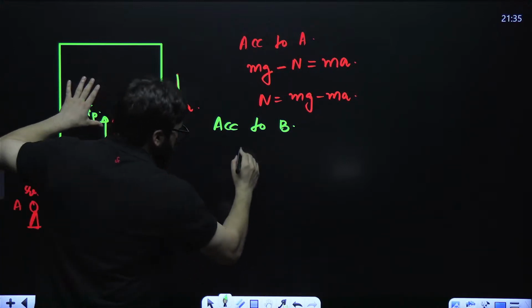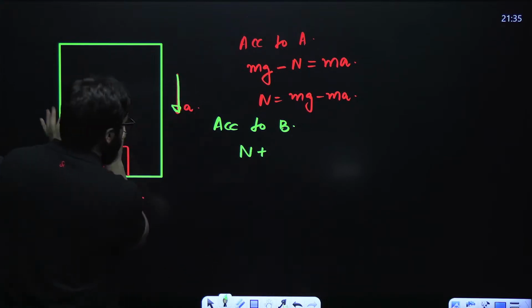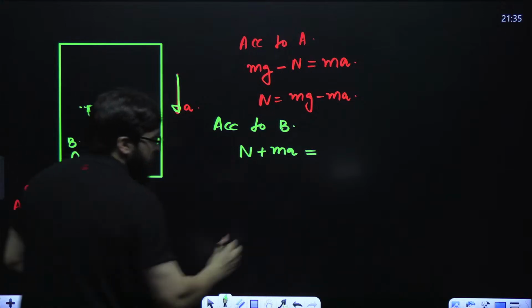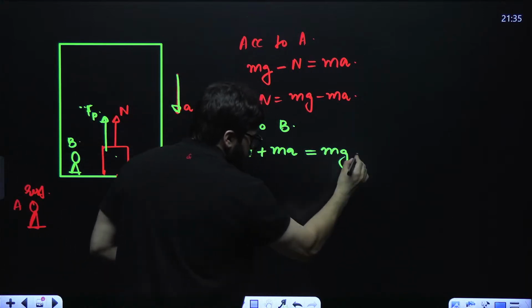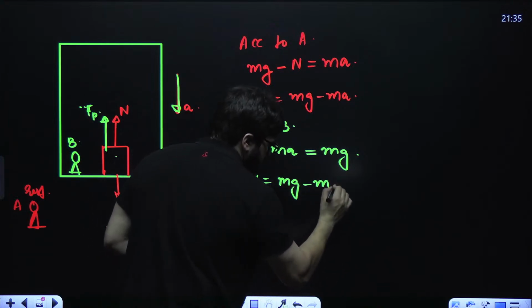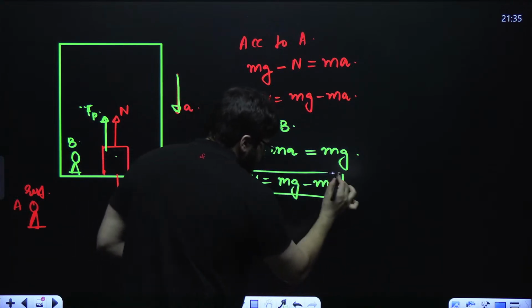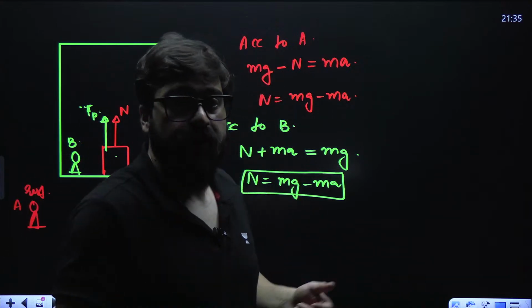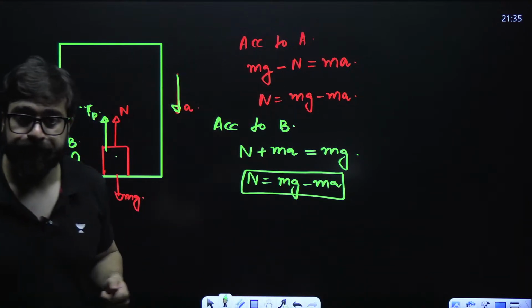The upward force is N plus the pseudo force m into a, equal to the downward force, m into g. So N is equal to mg minus ma. So Newton's laws become valid only when you apply the pseudo force in the non-inertial frame.